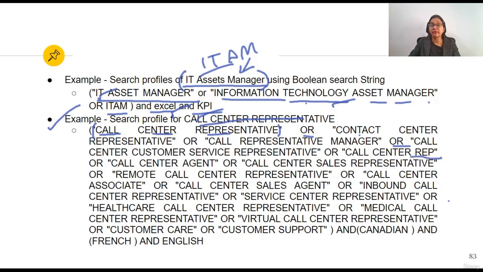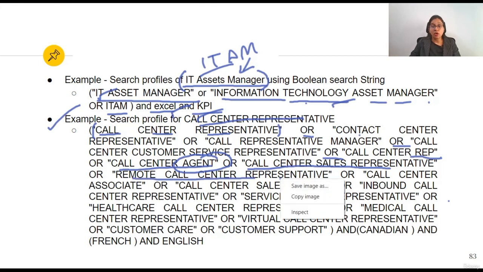Instead of writing full representative, some people may have written rep. Then call center agent, so another word for representative is agent, or call center sales representative. Then remote call center representative, call center, then call center